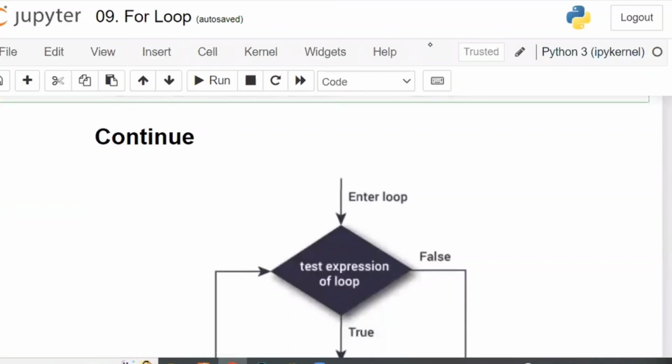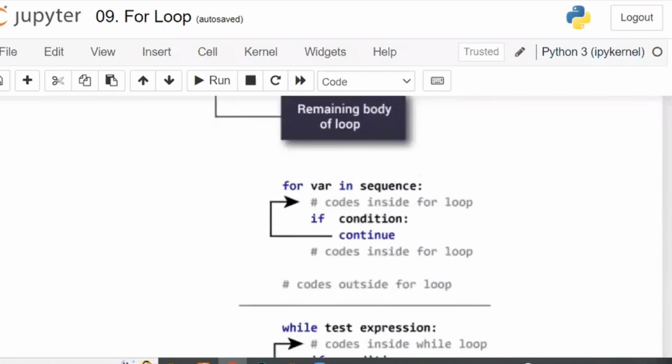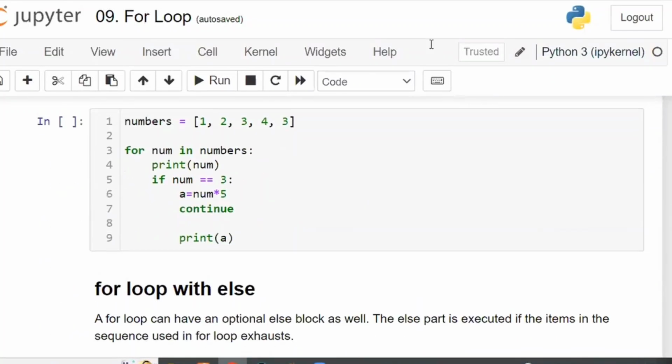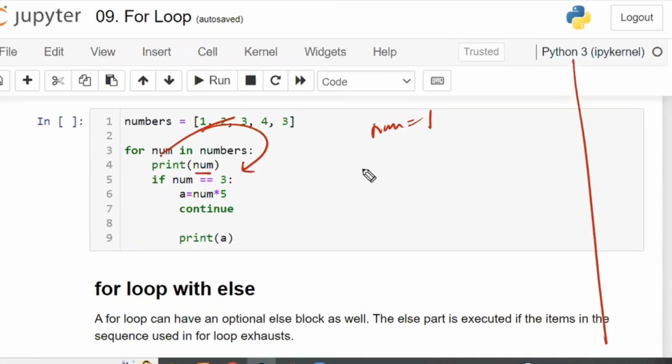Now, continue means irrespective of that, we just continue to the next. So here, just observe this program. For num in numbers, first num is equal to 1. It will take the first one and execute. Within this, what is the print? Print 1, it will be printed.